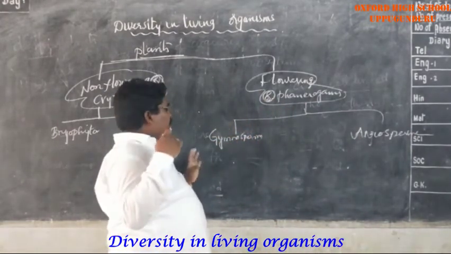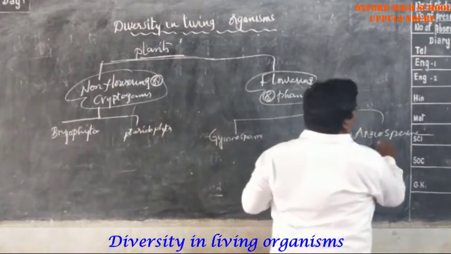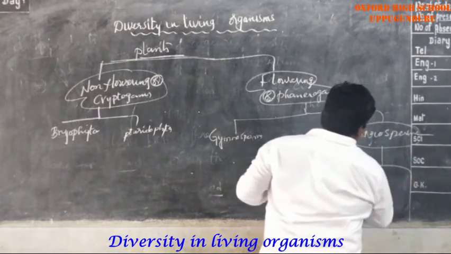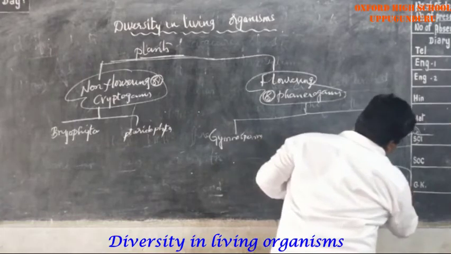The seed is visible outside. Here the seed is inside the fruit. Here also two types: monocot and dicot.